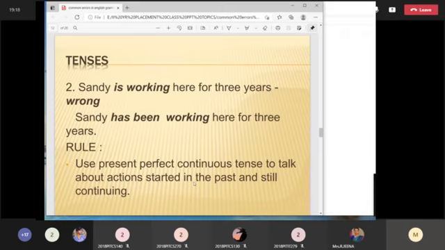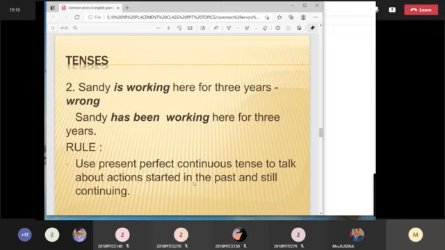Let's see what the rule is. Use present perfect continuous tense to talk about actions that started in the past and are still continuing. If an action started in the past and is still continuing, you are going to use present perfect continuous tense. He has not quit the job; he is still continuing in the same company.